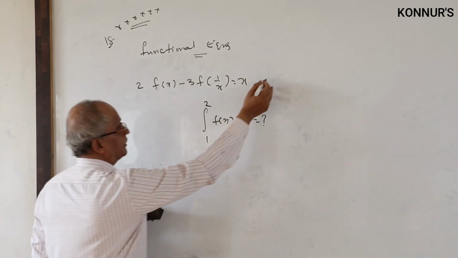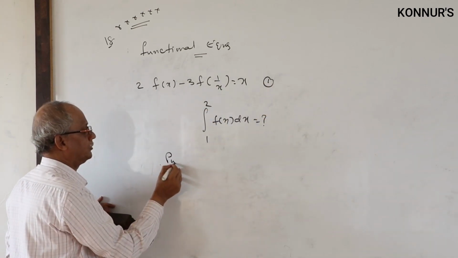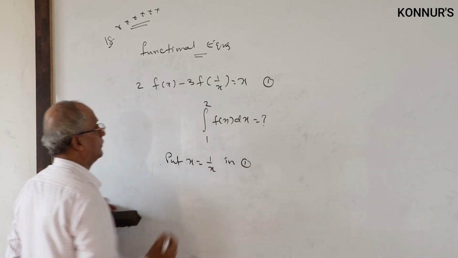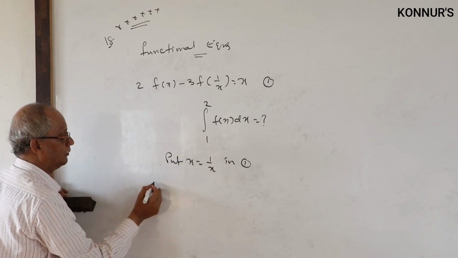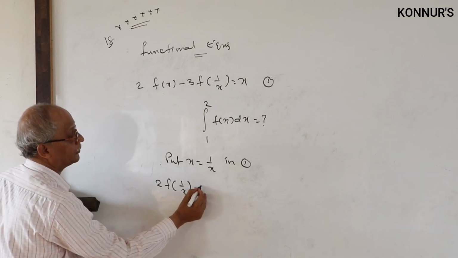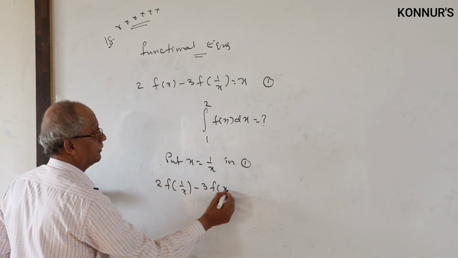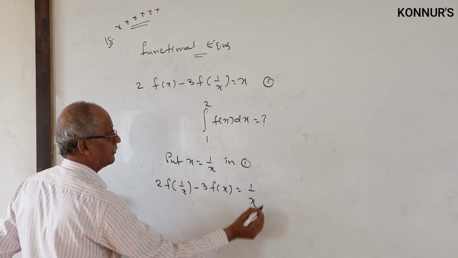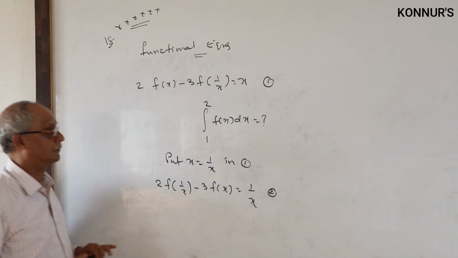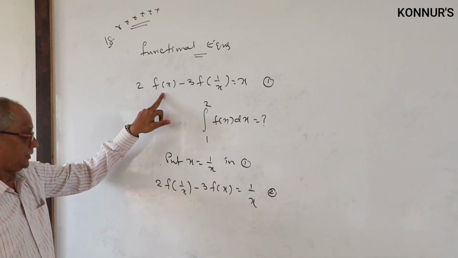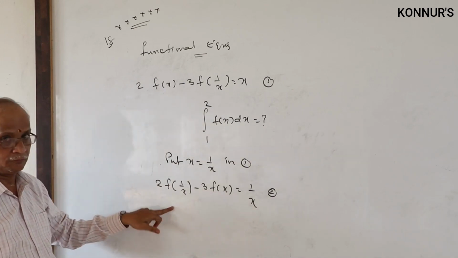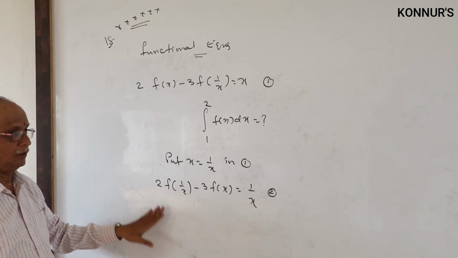Assume that this is the first equation. Substitute x equal to 1 by x in 1. It becomes 2 into f of 1 by x minus 3 times f of x is 1 by x. This is your second equation. Using 1 and 2, we can easily find f of x.